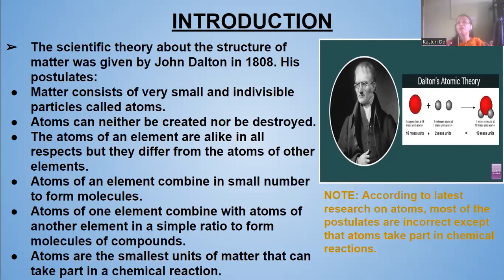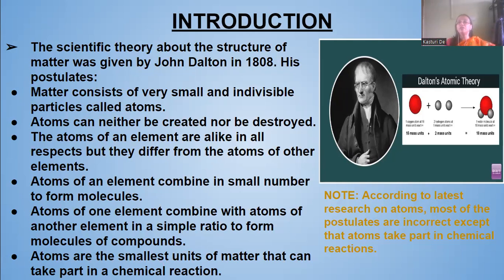And the atoms of an element are alike in all respects. Of one element, the atoms will all have the same characteristics. But they differ from the atoms of other elements. Like, if we consider hydrogen, the atoms which make up the hydrogen element will be the same. But if we compare the atom of hydrogen and the atom of oxygen, then the two elements are different, so the atoms will also be different.